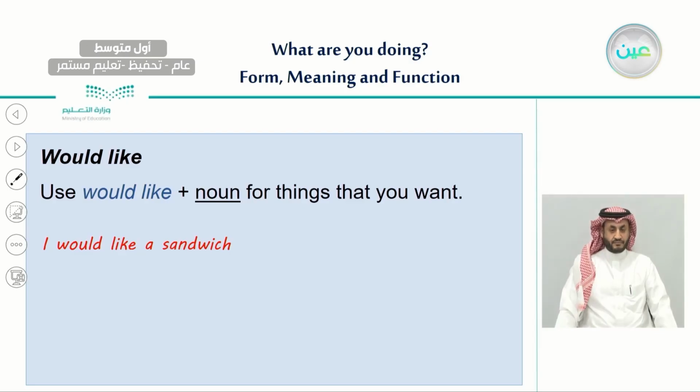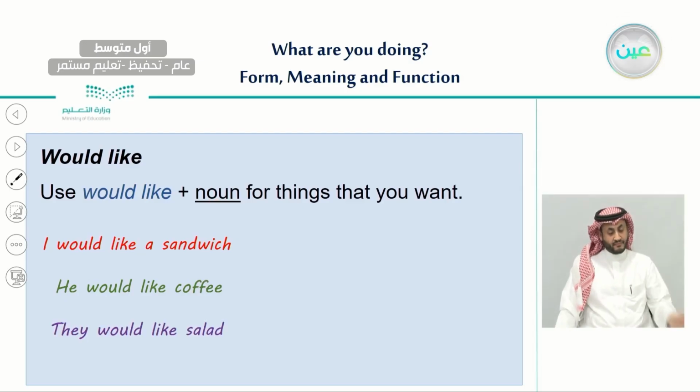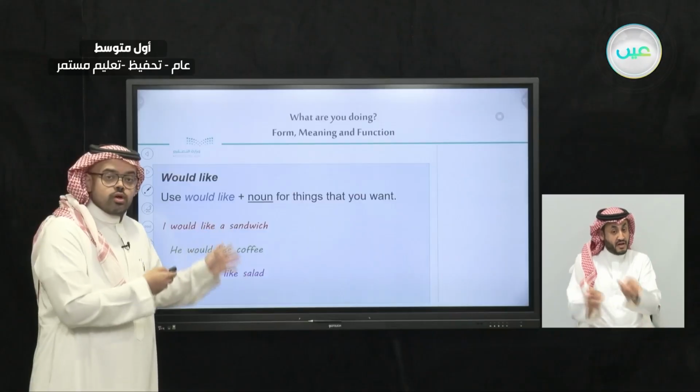We can use it also with other types of subjects. For example, we would say, he would like coffee. So coffee here is also a noun. And the other example, they would like salad. So here we use would like with a noun. If you notice here, we use I, he, they, and we didn't change anything with the verb. So this is one of the features of using would like.